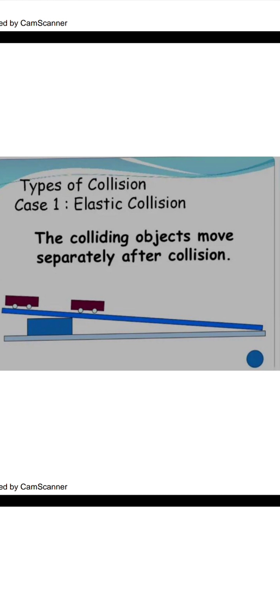Both collisions will be there. Whenever an object strikes another object, when they collide with each other, do they just move together after collision? No, they will be moving in the opposite direction. They will not move together, they will move separately. This is said to be the elastic collision, because the momentum before collision is equal to the momentum after the collision. So the bodies will be moving with different velocities in different directions.